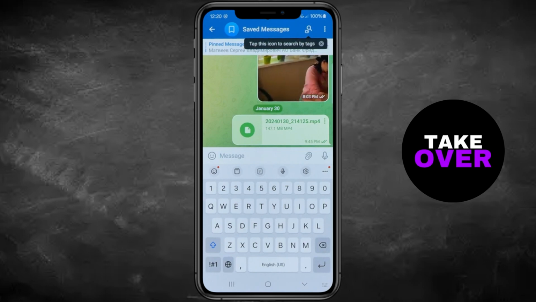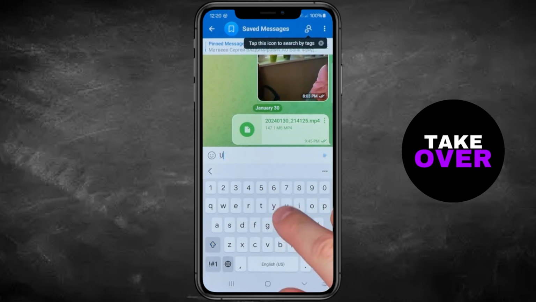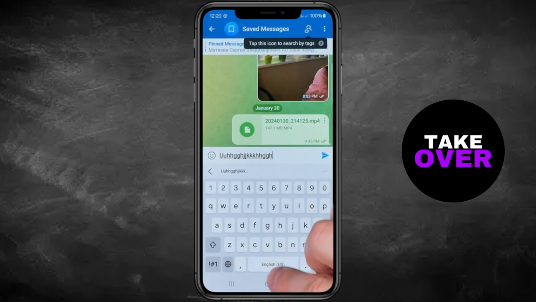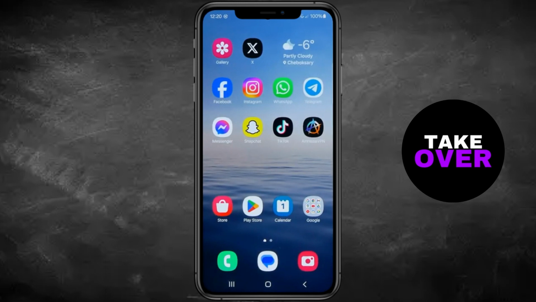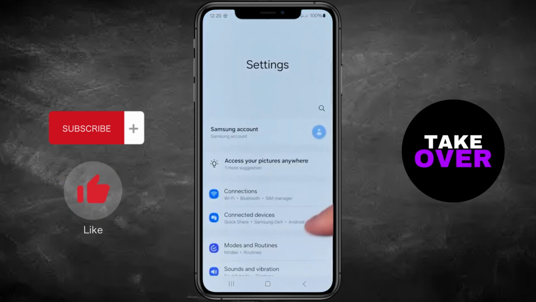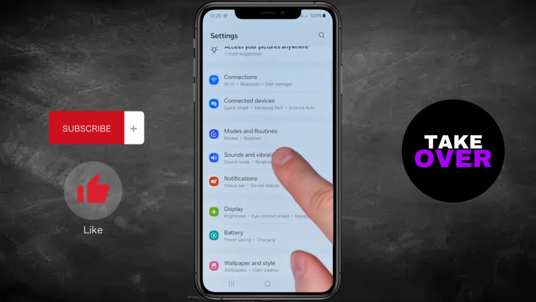In this tutorial, I'll guide you through the simple process of enabling or disabling the keyboard sound feature on your Samsung Galaxy S23. It's essential to follow along attentively to avoid any errors, so make sure you stick around till the end. To begin, we'll navigate to the Settings menu by swiping down on your home screen and tapping the